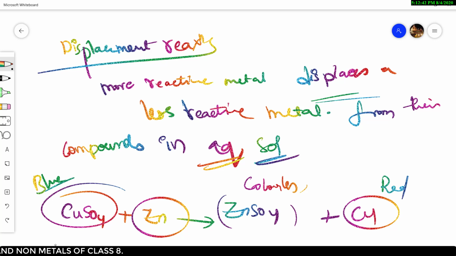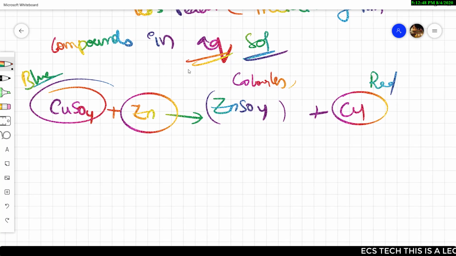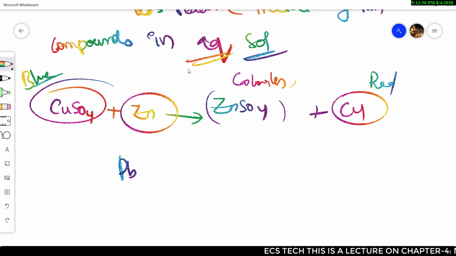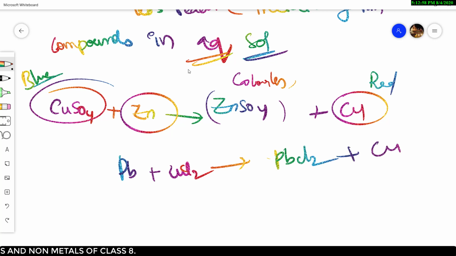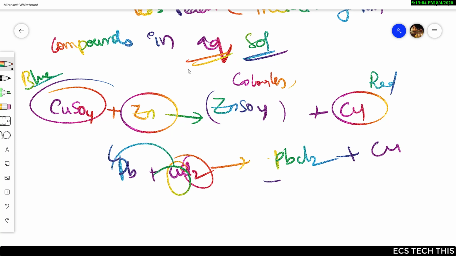And we have another example. Let's take Pb plus CuCl2. When it is reacted, it forms PbCl2 plus copper. So what is happening here? Copper is displaced with Pb. So that is nothing but your displacement reaction.